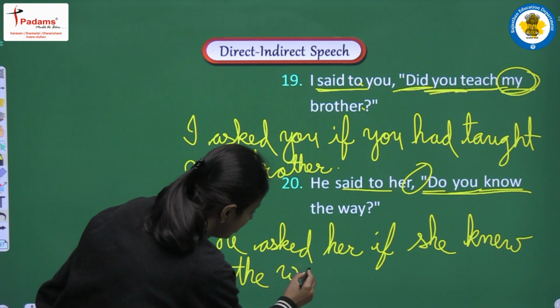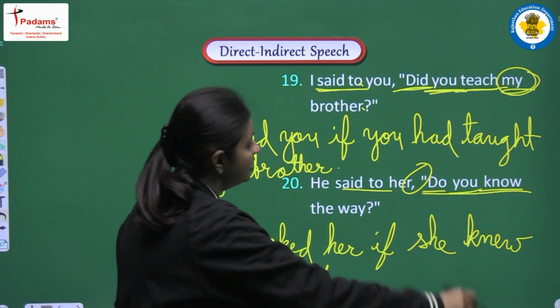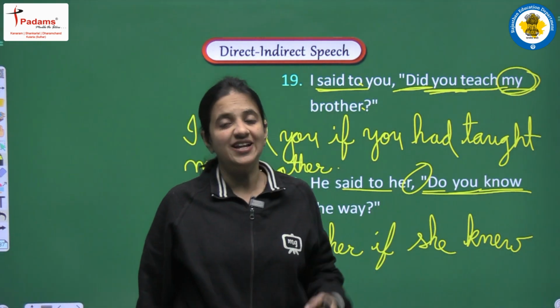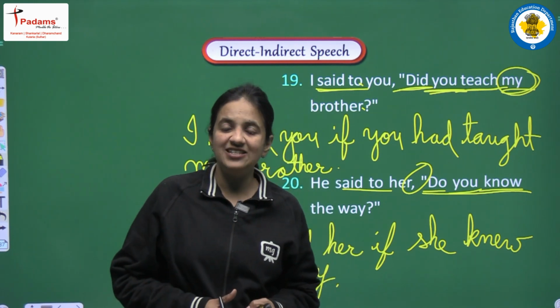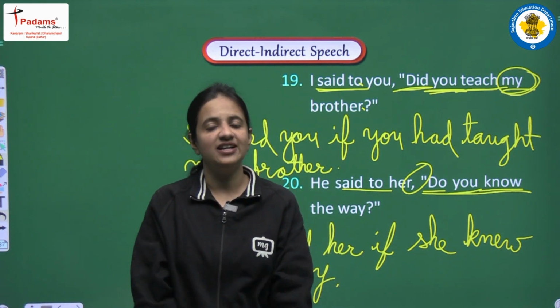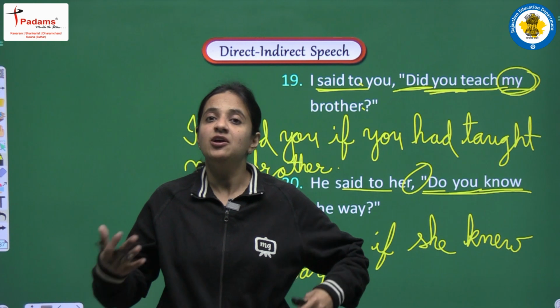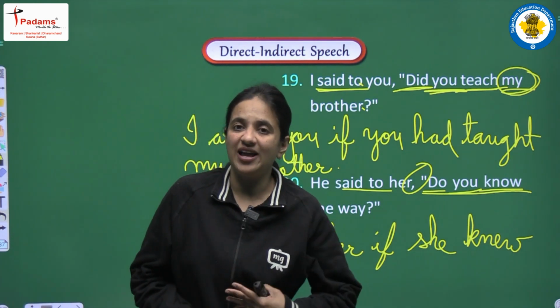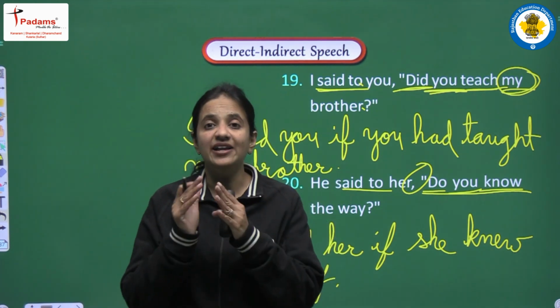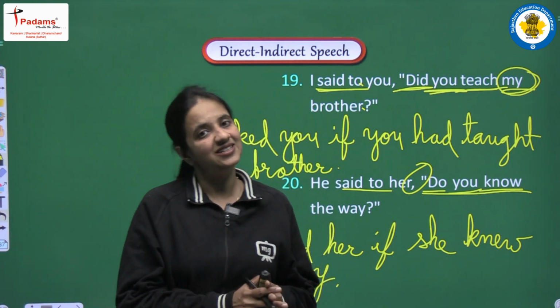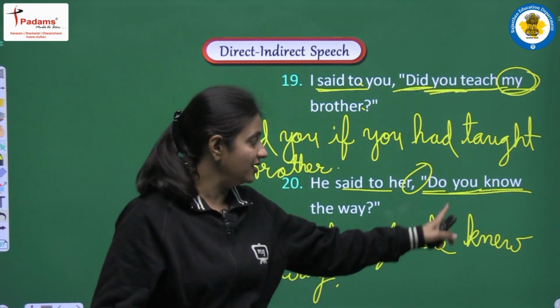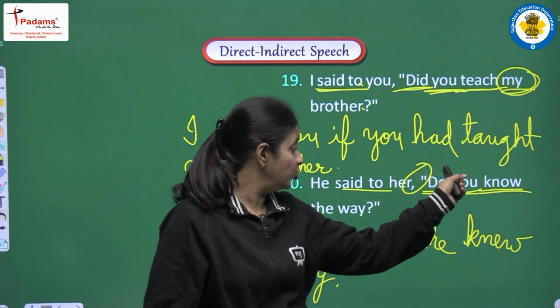So students, you have to be very careful here, and all the rules of the tenses that we have studied, helping verb, main verb, positive sentence, affirmative, negative, interrogative, all the rules you have to apply here. In this sentence we are having, do you know the way?